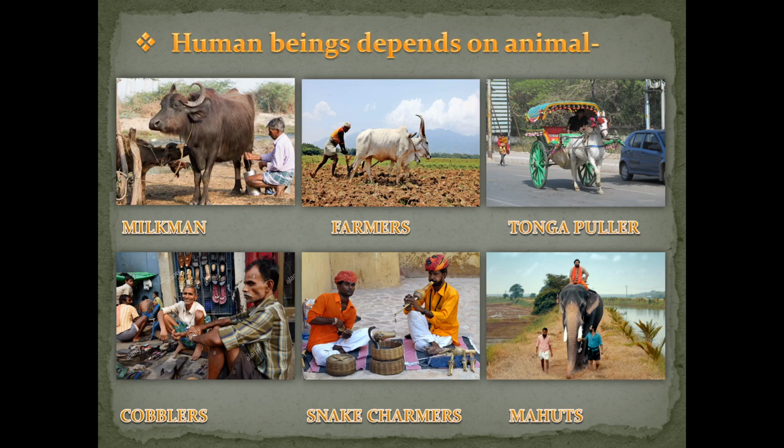Okay, so I hope you understand what we learned in this first part of the video. In this first part, we discussed the objectives of this lesson, then which things we get from animals, and we also discussed how human beings depend on animals. So these three things we covered in this first part of this video. We will see you in the next part of the video.